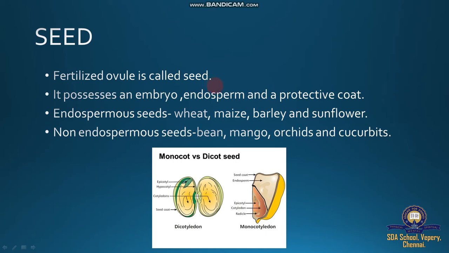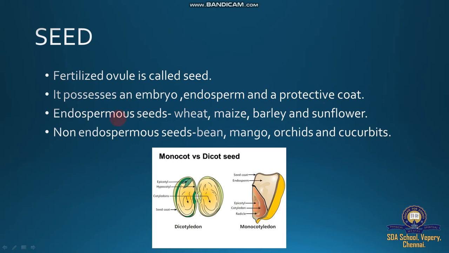For example, the flower consists of calyx, corolla, androecium and gynoecium. And gynoecium consists of style, stigma and ovary. The ovary converts into fruit and the ovule converts into seed. So this seed consists of embryo, endosperm and a protective coat, also called the seed coat.